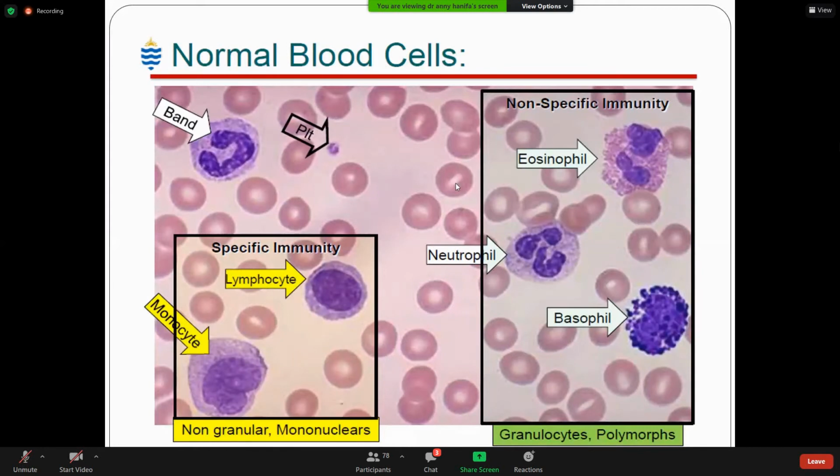These are the normal blood cells. The white blood cells may be divided into two broad groups, the phagocytes and immunocytes. These are the granulocytes because they have granules. Granulocytes include three types of cells: neutrophils, eosinophils, and basophils. They are the granulocytes.